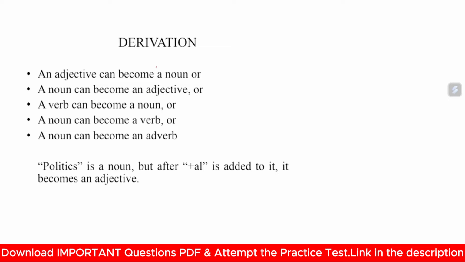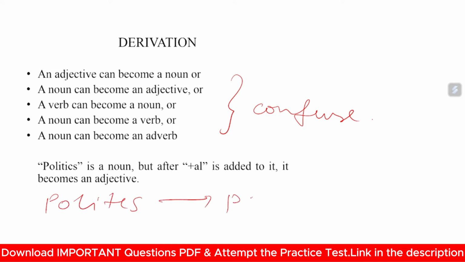Now let's move to the next: derivations. What are derivations? An adjective can become a noun, or a noun can become an adjective, or a verb can become a noun, or a noun can become a verb, or a noun can become an adverb. In easy language, it is nothing but derivation, and it is just made to confuse you all. I will explain in simple language. Politics is a noun. Whenever you add "al", political, it becomes an adjective.